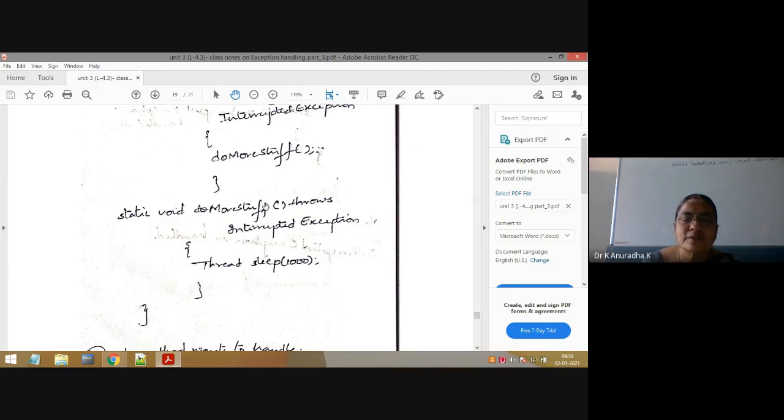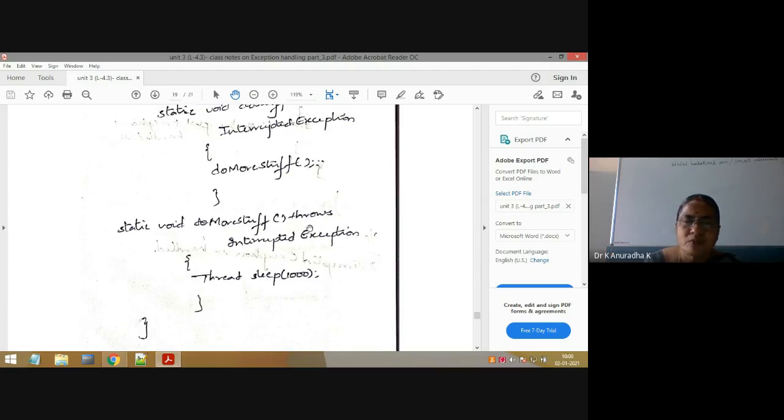That's why doMoreStuff has to handle the InterruptedException raised by the sleep method, or it has to declare it. But here doMoreStuff is not handling it using try-catch blocks. It is using throws. That's why doMoreStuff throws InterruptedException. Up to here, no compiler error, because the InterruptedException must be either handled by doMoreStuff or declared by doMoreStuff. Here doMoreStuff is not handling, simply it is declaring, using throws InterruptedException. Up to this it is correct.